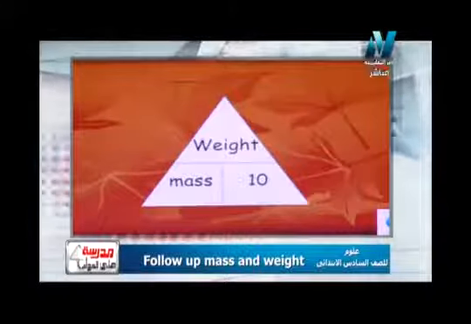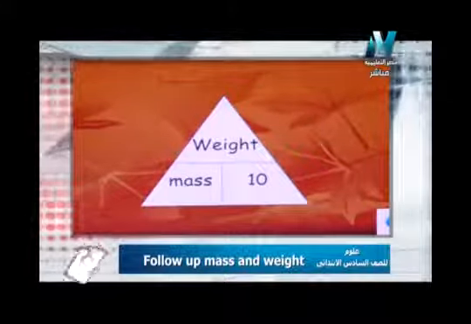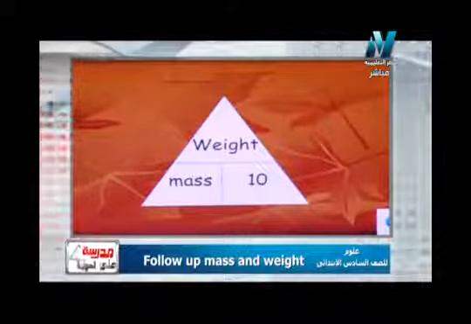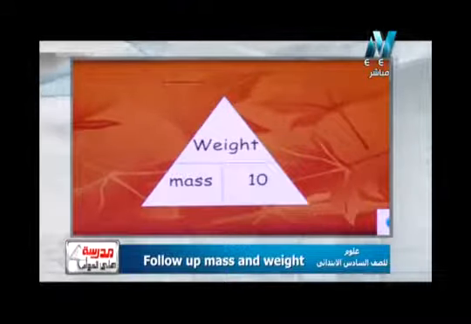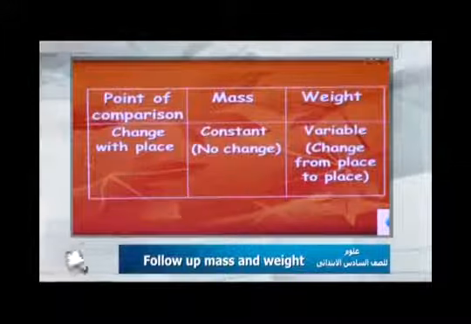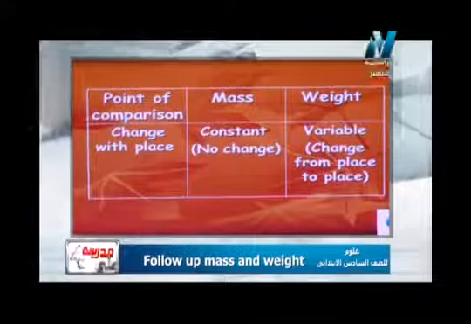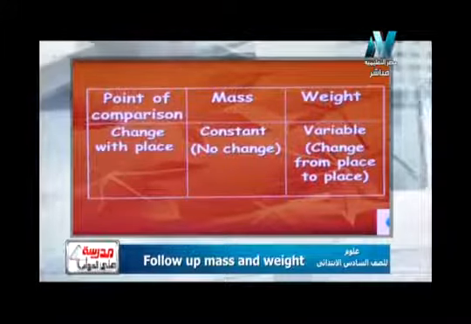So let us study how we can solve problems of mass and weight. It's a very easy way to solve these problems. We will study two very important laws together, two secret triangles, to solve any problem of mass and weight. They are very intelligent and very easy at the same time. Look at the first triangle.